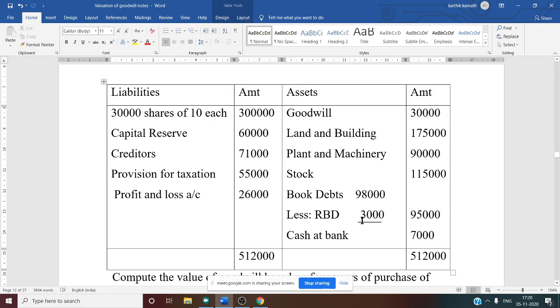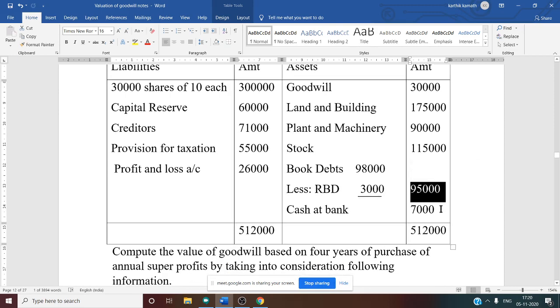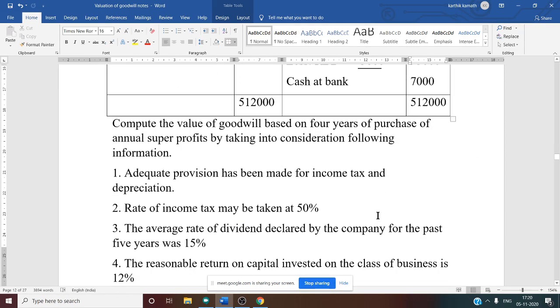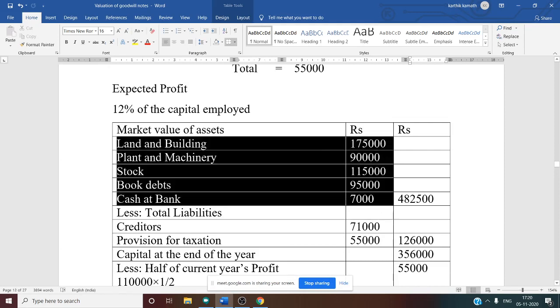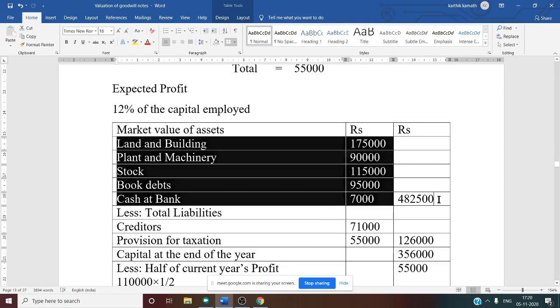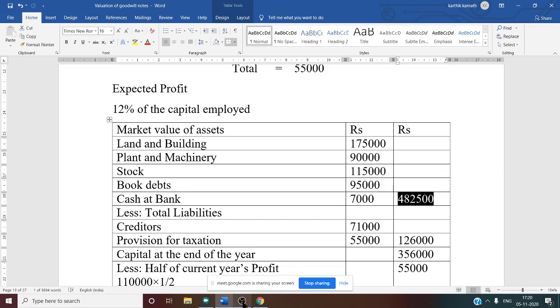Book debts, there is RBD information given, but it doesn't matter because after deducting the RBD, the book debt amount is 95,000. So 95,000 you are going to write. Then cash at bank 7,000 you are going to write under the net asset method. See this, all the information is written here in this question. Book value itself is the market value. So here the agreed value of asset is 4,82,500. So this is our agreed value of asset.